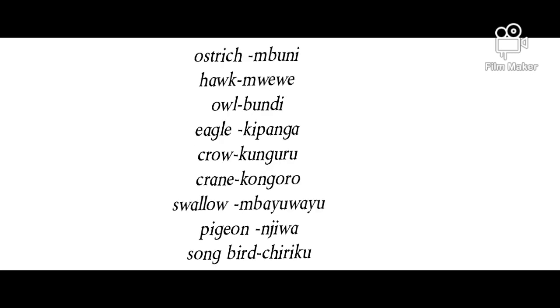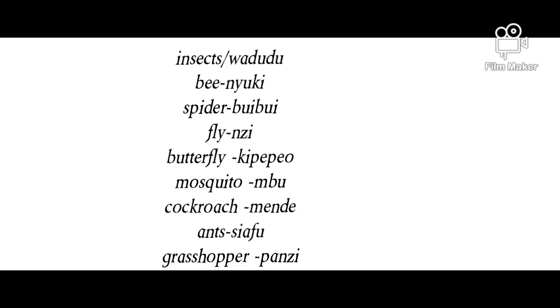Ostrich is mbuni. Hawk is mwewe. Owl is bundi. Eagle is kipanga. Crow is kunguru. Crane is kongoro. Swallow is mbayuwayu. Pigeon is njiwa. Songbird is chiriku. Insects in Kiswahili are wadudu.